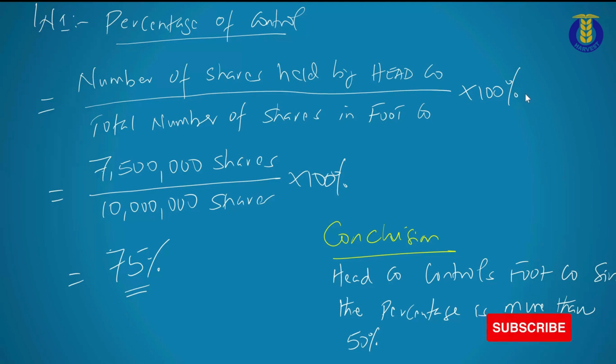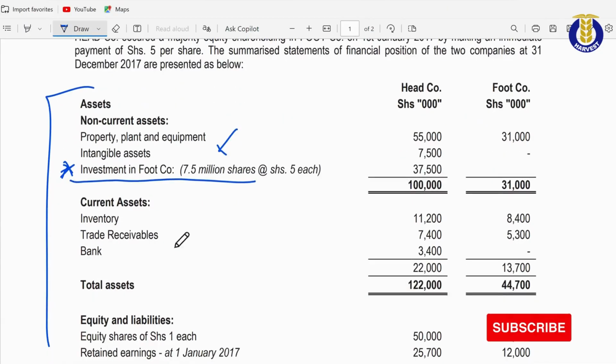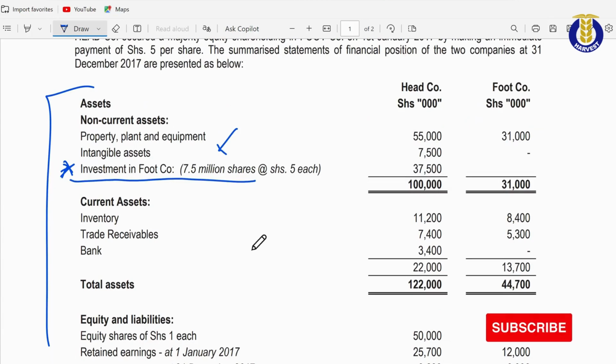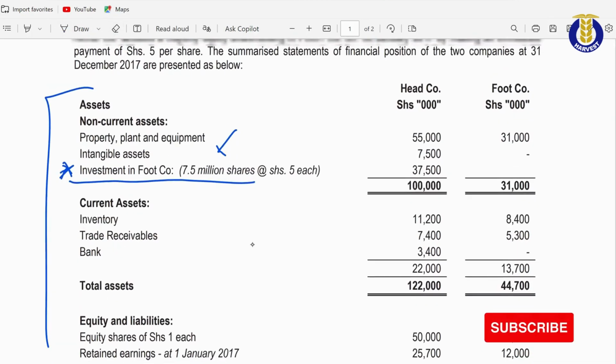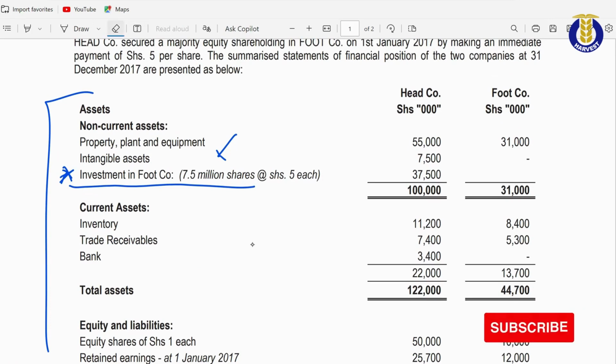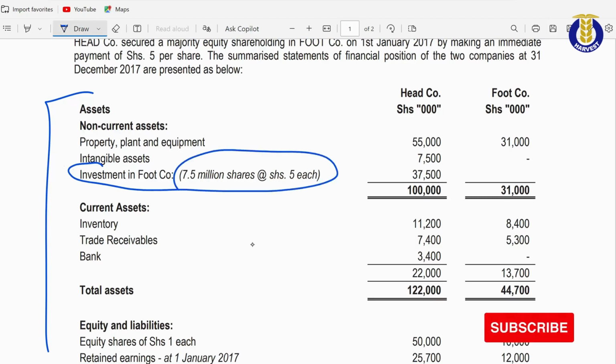Now when you look at our question here, I want you to focus right here, under investment. Under investment in food company, we have an indication that our investment is to the tune of 7.5 million shares in food company.